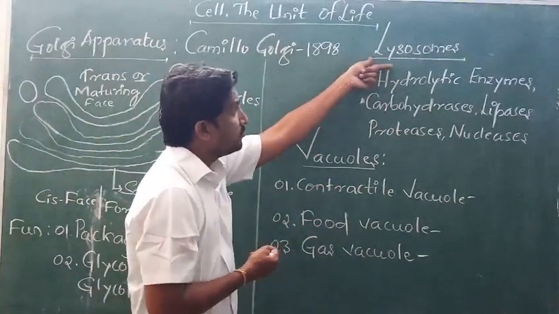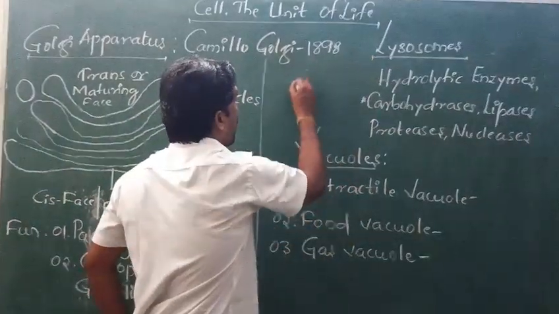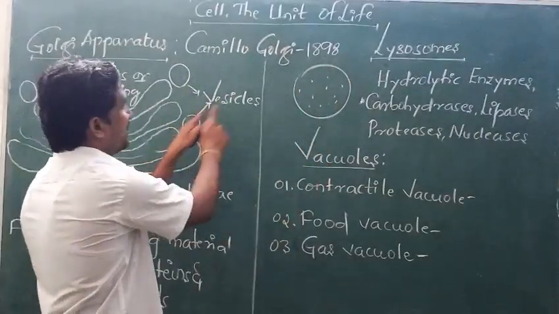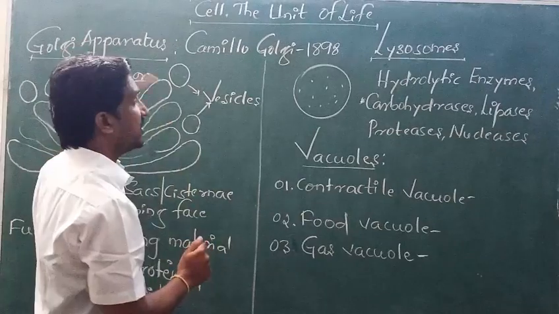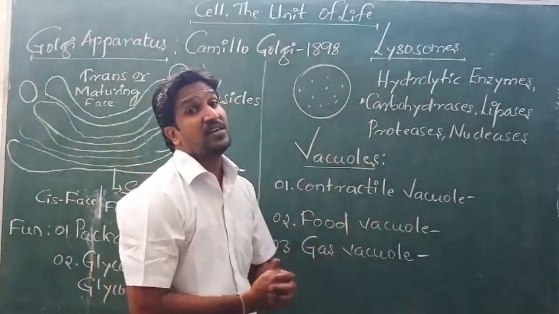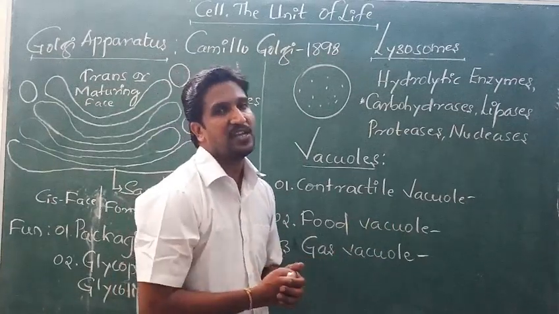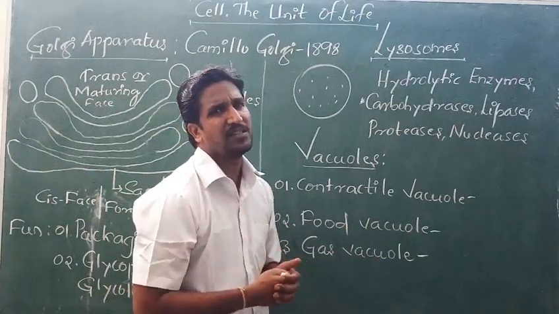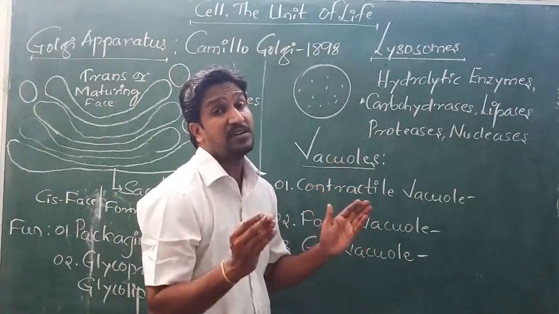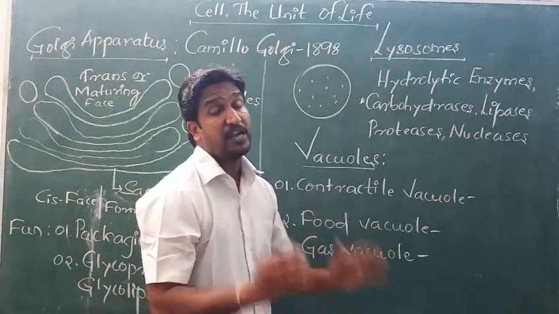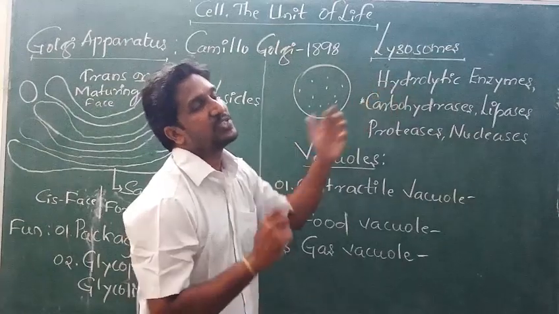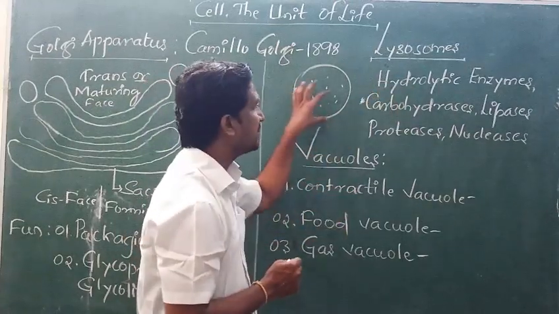So lysosomes are ball-like structures like this. As I said, these are the lysosomes, which come from the Golgi apparatus, and they consist of 70 different hydrolytic enzymes. According to the knowledge, the truth is that approximately around 70 different hydrolytic enzymes are present. Hydrolytic means in the presence of water they will work on that.